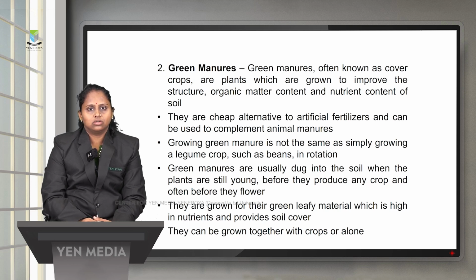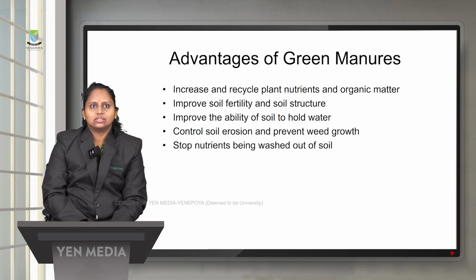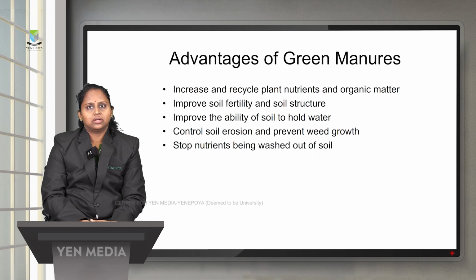So they are grown as green leafy material which is high in nutrients, and it will improve the structure of the soil. Advantages of green manure: it will increase and recycle the plant nutrients and organic matter. It will improve the fertility of the soil and the structure of the soil.